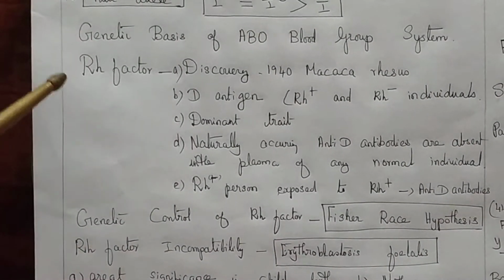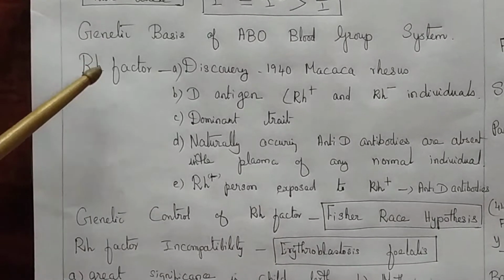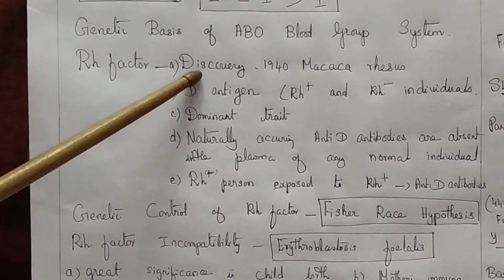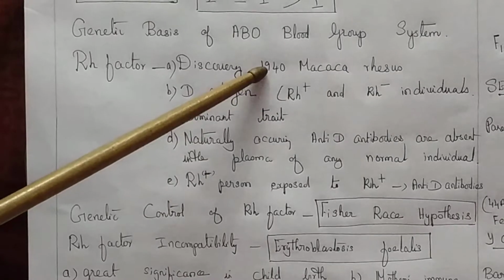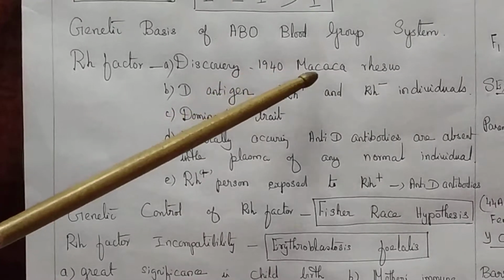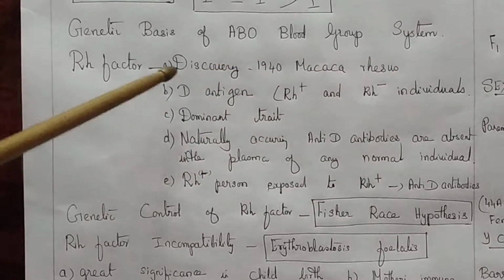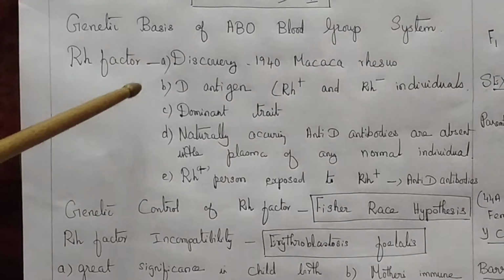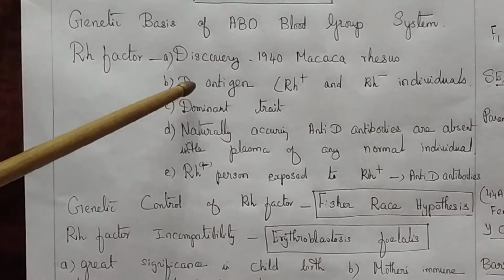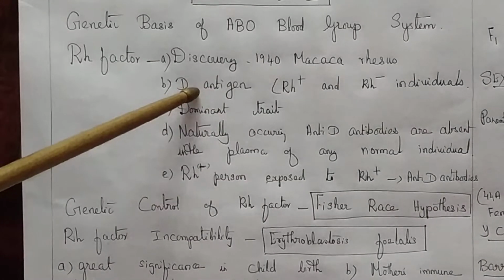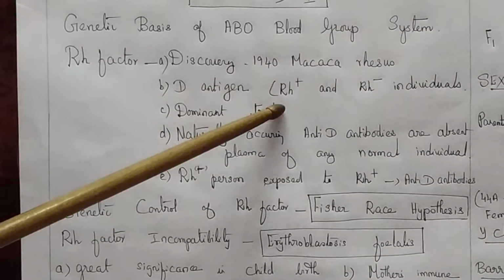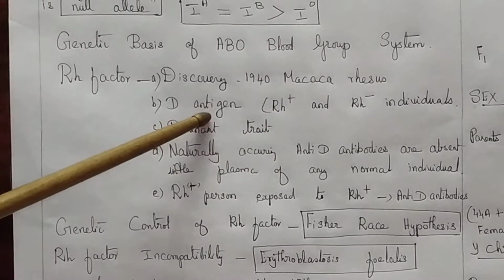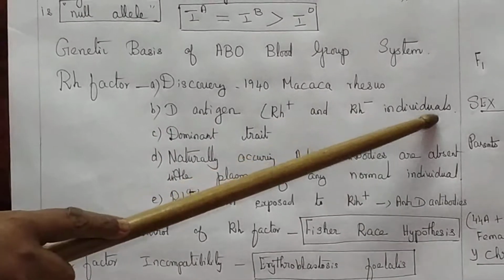Next we are going to study the Rh blood group system. This blood group system was first discovered by Karl Landsteiner and Alexander Wiener in the year 1940. They discovered it from the Macaca rhesus monkey. That is why the factor is referred to as the Rh factor. In this blood group system, the D antigen is present. If the D antigen is present in an individual, such individuals are referred to as Rh positive. And if the D antigen is absent, they are referred to as Rh negative individuals.